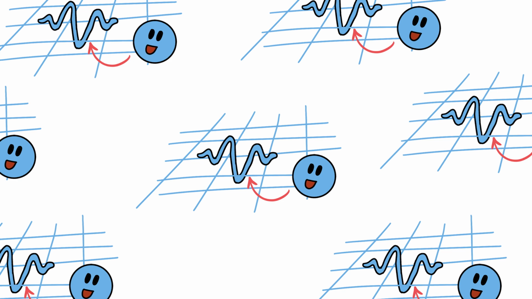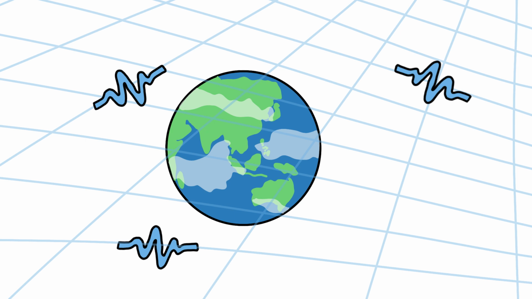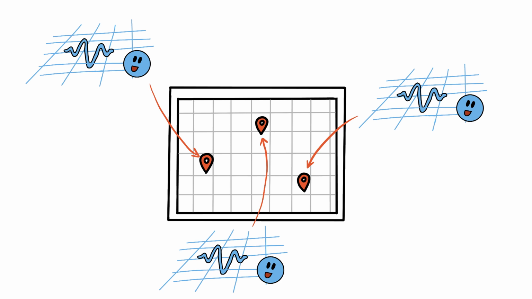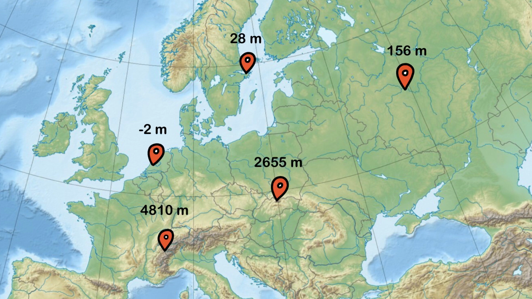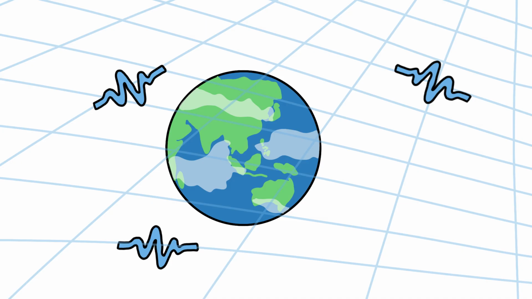So instead of describing every individual electron or every individual wave, let's use the field in our model. A field is, mathematically speaking, a bit like a map. It's a thing that gives to every location in space, at every moment in time, a specific value. A map like this one, for example, gives for every location, for every point in space, the elevation of the land with respect to sea level, which is just a number. Our electron field might not be a description of heights, but of electron waves, but the idea is still the same. It's just a thing that assigns a number to every point in space and time.